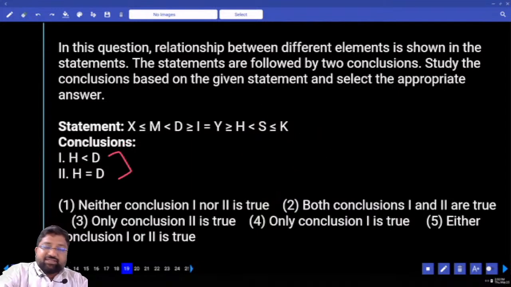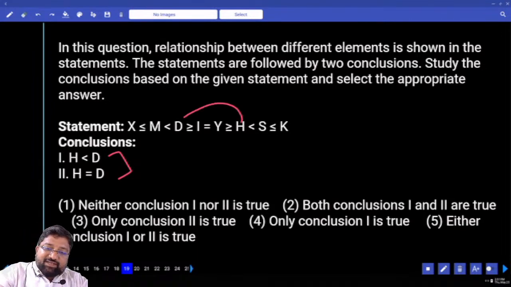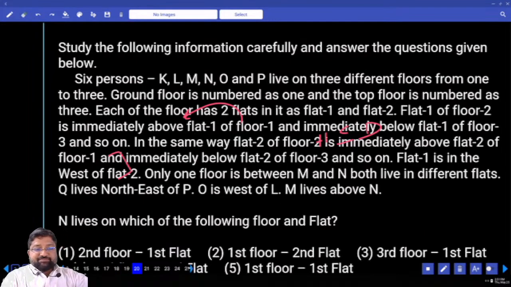H and D repeating 2 times means there is a possibility. What did I say? There is a possibility for my answer to be either 1 or 2. But you will decide only after comparing the given letters. What is the common most letter? No need to have a common most letter. From H where do we go? D. What is the conclusion? H less than or equals to D. What is my answer? Either 1 or 2. Basic common sense based.